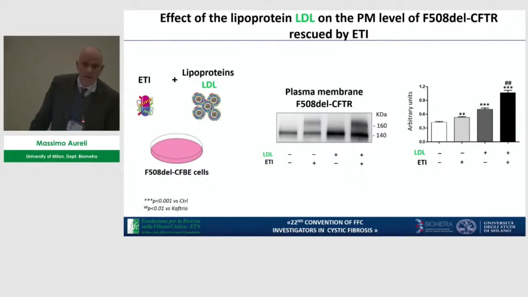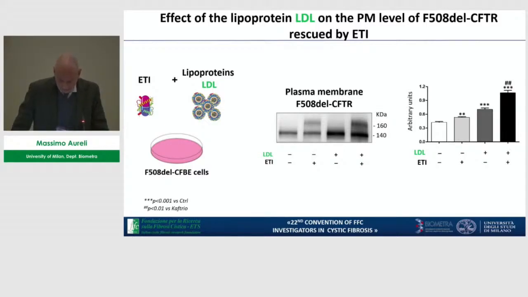We did the same with cholesterol, but we chose to deliver cholesterol to CFBE cells overexpressing F508-deleted CFTR in a more physiological way, that is in the form of LDL, which, as you know, is the way in which cholesterol is transported in our body to all the tissues and all the cells.